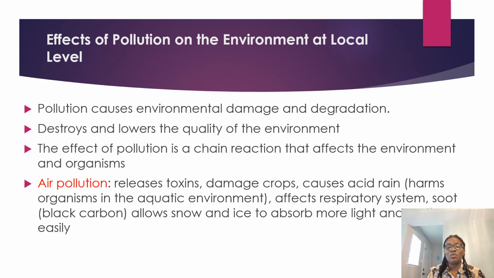Now, air pollution releases toxins, it damages crops, and it causes acid rain. When substances are released into the atmosphere and rain falls, the water from the rain dissolves the substance, and the rain that is falling now becomes acid rain. This harms organisms in the aquatic environment, that is, organisms that live inside water. When the rain gets inside the water, it harms them. It also affects our respiratory system.